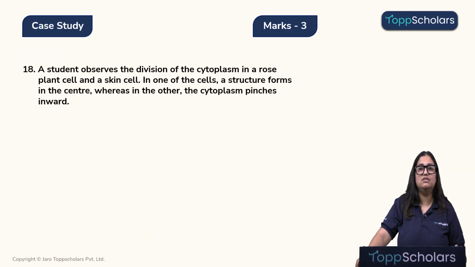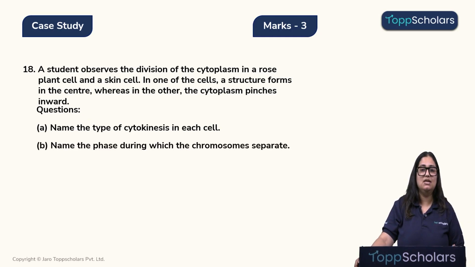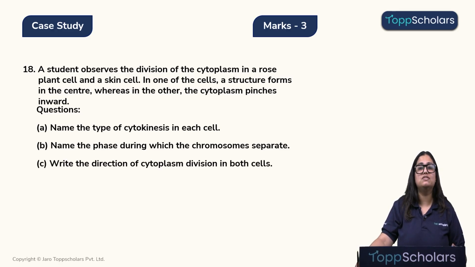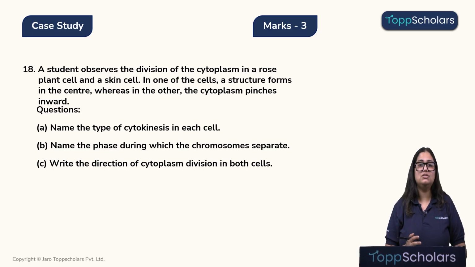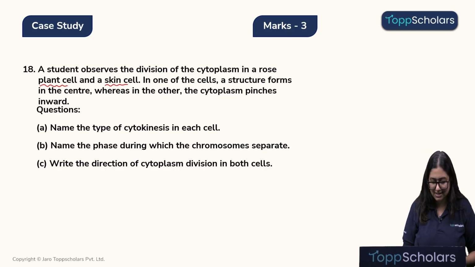A student observes the division of cytoplasm in a rose plant cell and a skin cell. In one of the cells, a structure forms in the center, whereas in the other, the cytoplasm pinches inwards. Question: A. Name the type of cytokinesis in each cell. B. Name the phase during which the chromosomes separate from each other. And C. Write the direction of cytoplasm division in both the cells. Okay. Which are the two cells the student is studying? One is a plant cell and one is a skin cell.